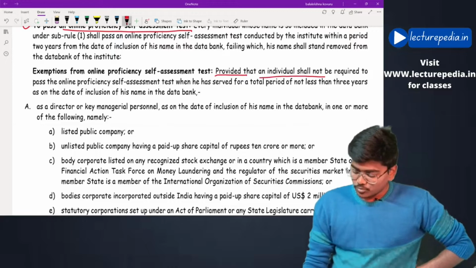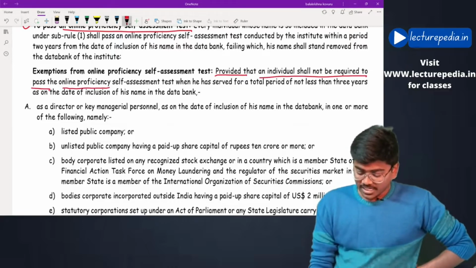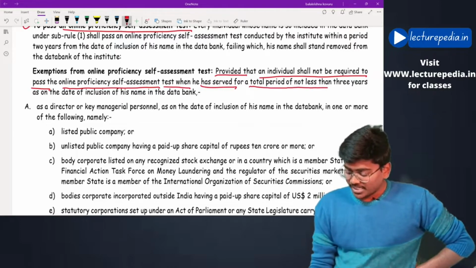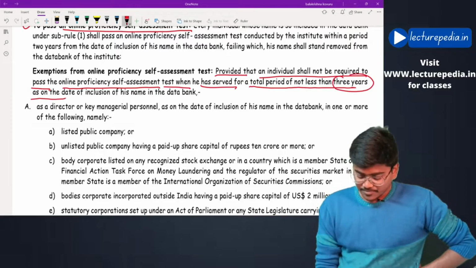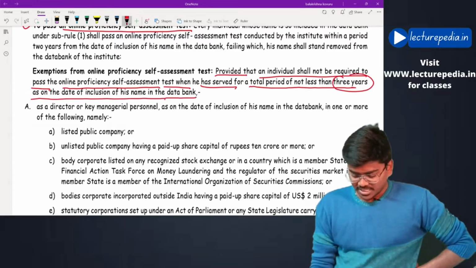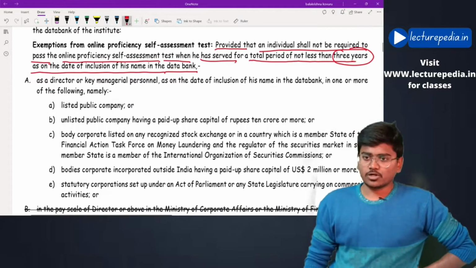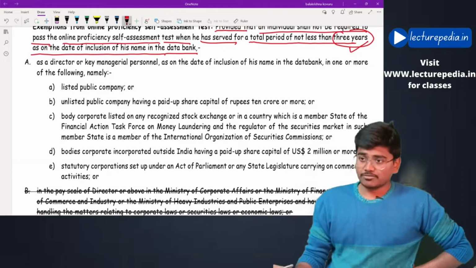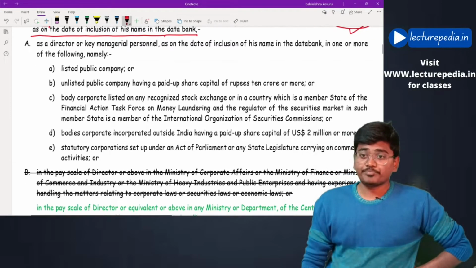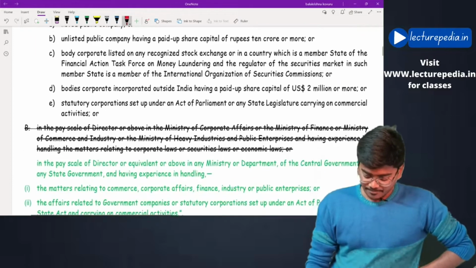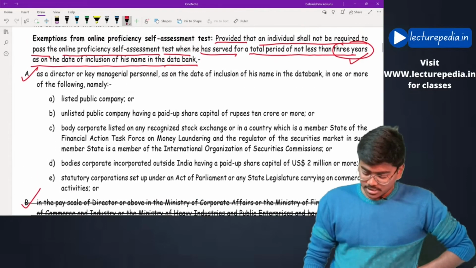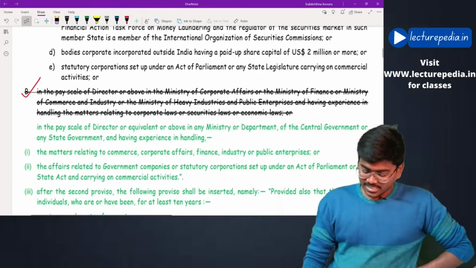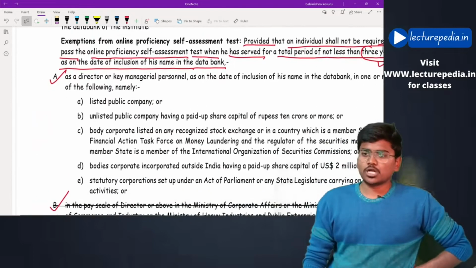Provided that an individual shall not be required to pass online proficiency self-assessment test when he has served for a total period of not less than 3 years as on the date of inclusion of his name in the data bank. Okay, all this was there earlier also. He should have served for not less than 3 years as point A, point B. In point A there is no amendment. In point B there is an amendment. First of all we will see who are covered in point A.